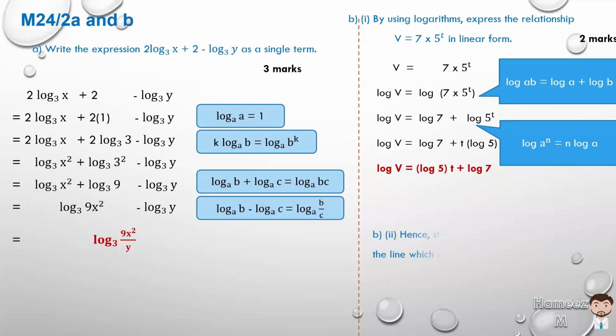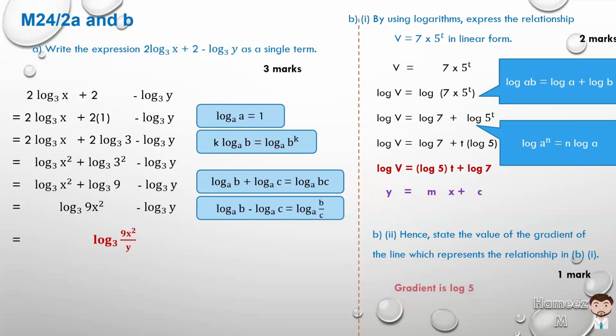Let's go on to part 2. Hence, state the value of the gradient of the line, which represents the relationship. So, remember, the general equation of a straight line can be represented as y is equal to the gradient of that line times x plus c. And they're asking for the gradient. The gradient would be log 5.